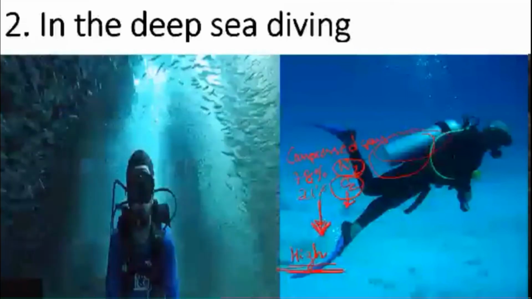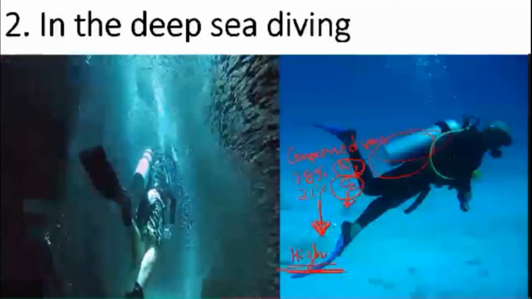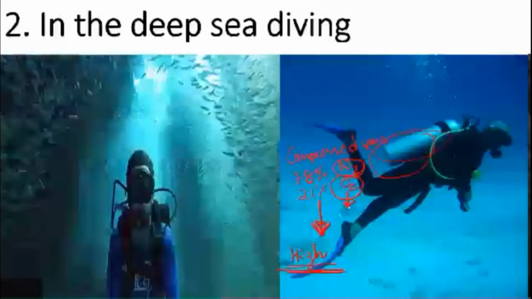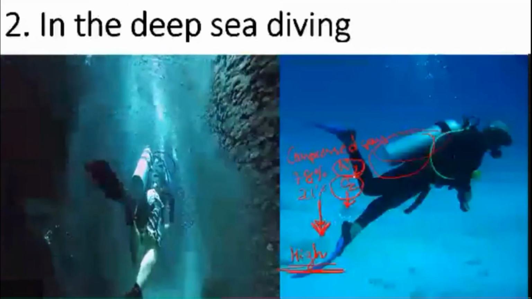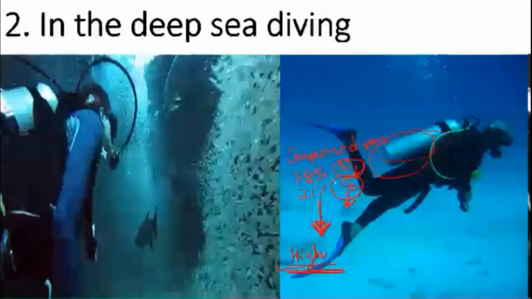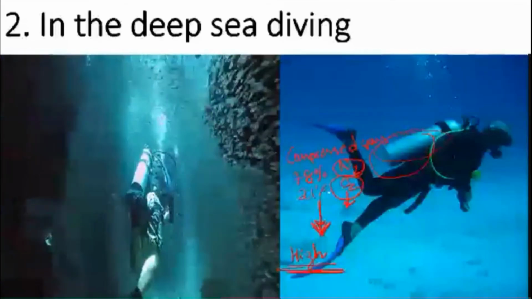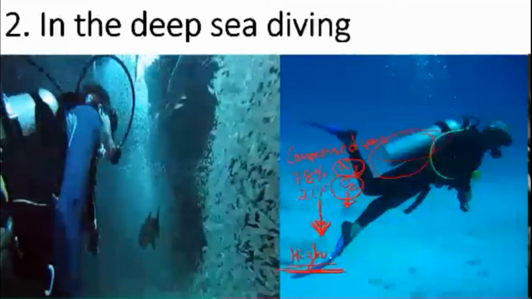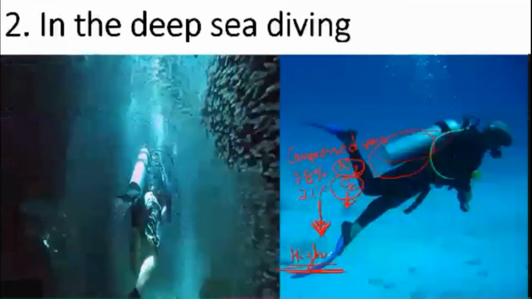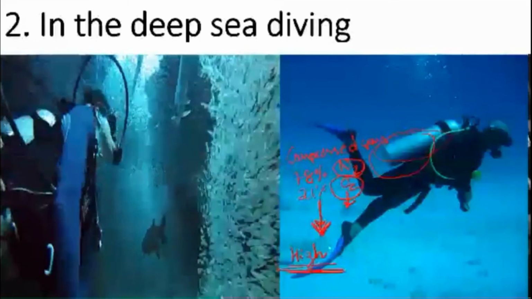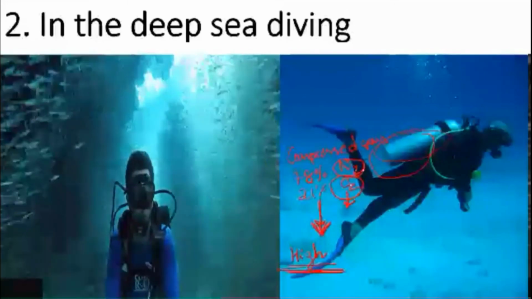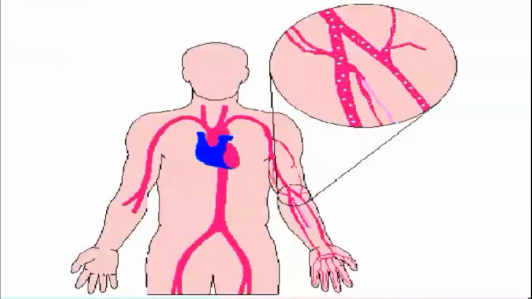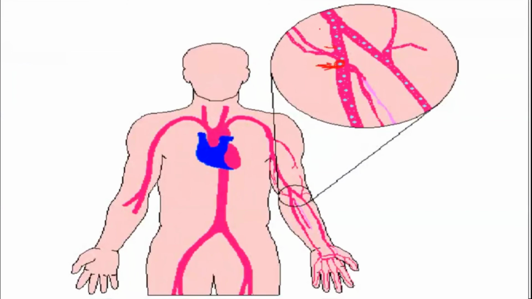What happens is the physical condition of the person will be affected. How? Because nitrogen at higher pressure will form bubbles. Imagine that if this person from the deep level immediately comes to the atmospheric level, this nitrogen will go into their arteries, and you can see a small bubble over here. This blue color, I hope you are able to see it, small bubbles are there. Those small bubbles are of nitrogen gas.